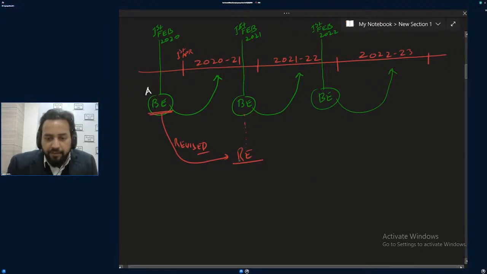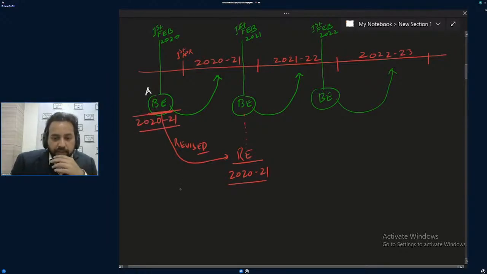Without talking about this revised estimate, wherever you get revised estimate or advanced estimate, you will not understand them. So I have to talk about 2021, and this budget estimate is of 2021. So 10 months are past now.